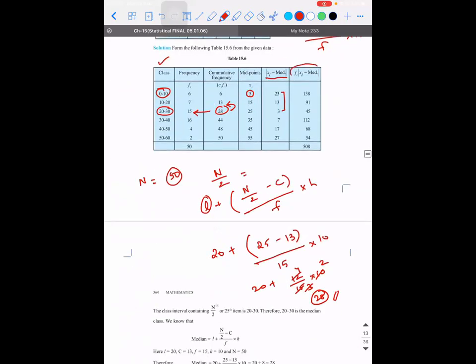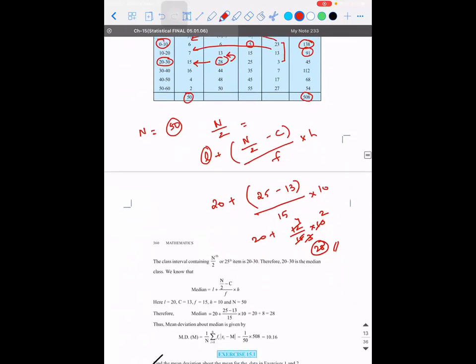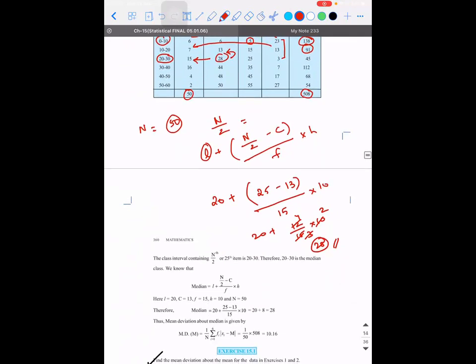So Fi into Xi minus M means 23 multiplied with 6, 138. 13 multiplied with 7, 91. Right? So take the sum of that value, we'll get 508 divided by 50. That will give you the answer for mean deviation with respect to median.